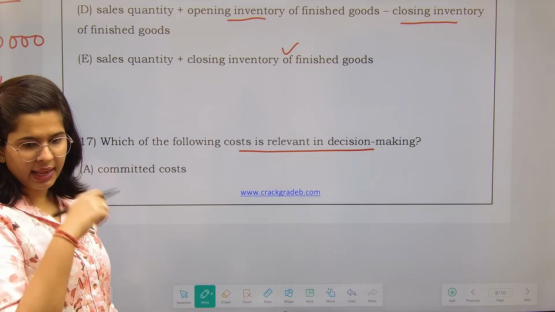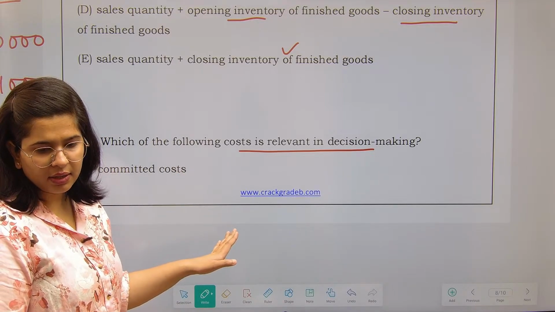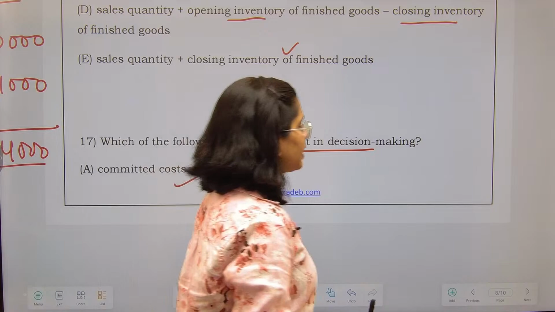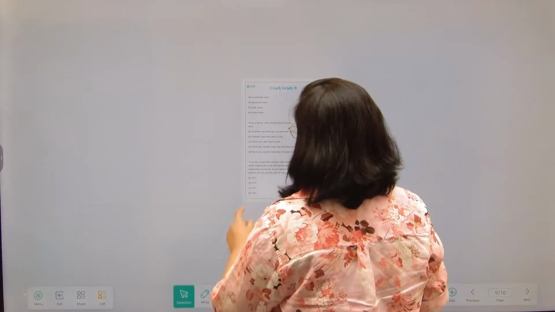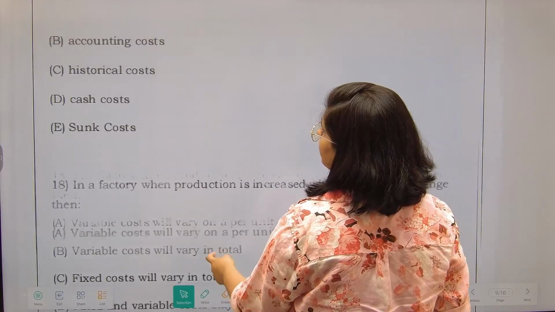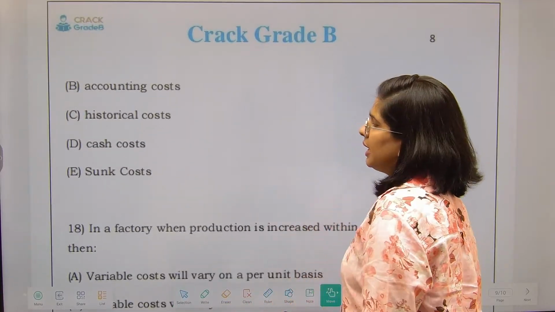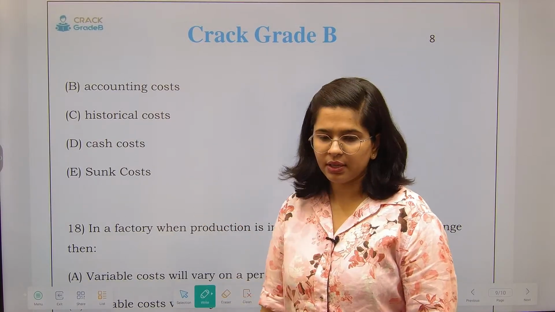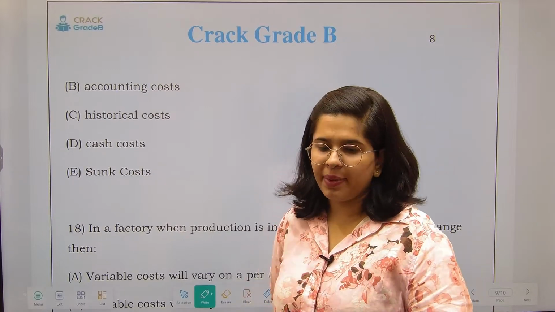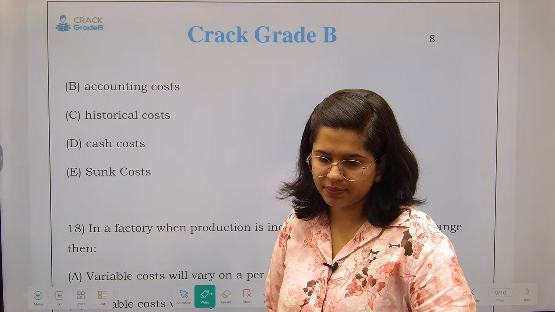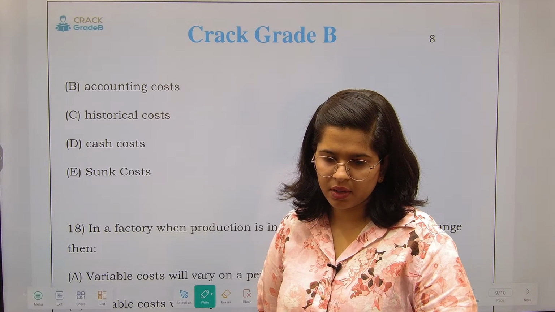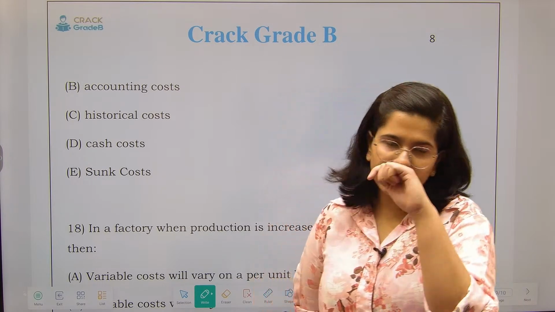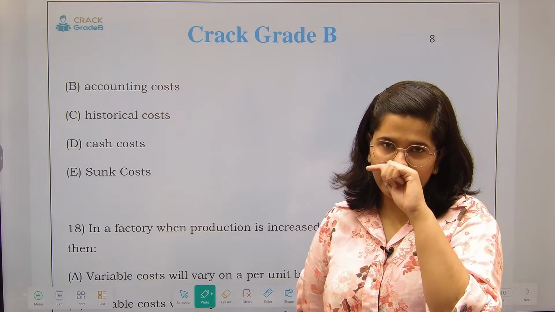If you are taking a decision, then which of these costs will be relevant for you? Number 1 is committed cost, number 2 accounting cost, then historical cost, cash cost and sunk cost. Which kind of cost will be relevant for your decision making? Which one of the following is the correct option over here? Which cost is relevant for you in decision making?